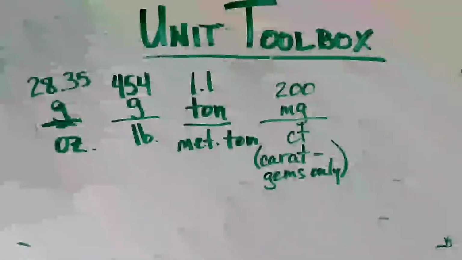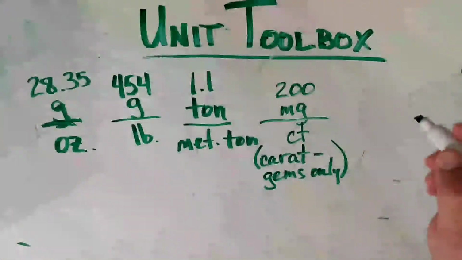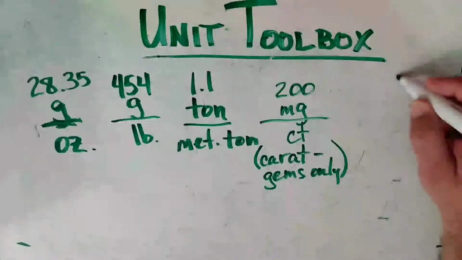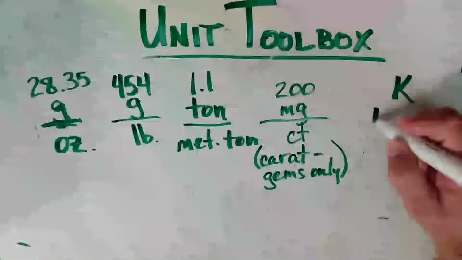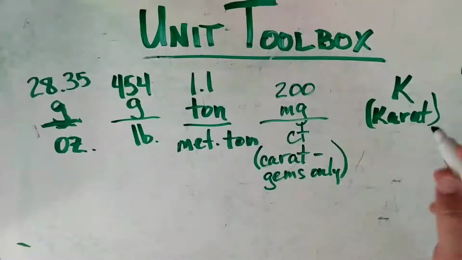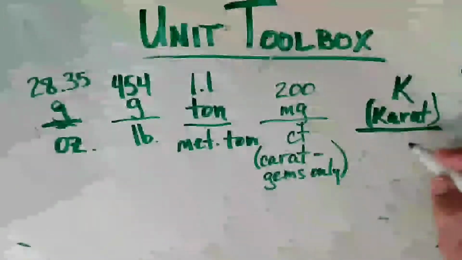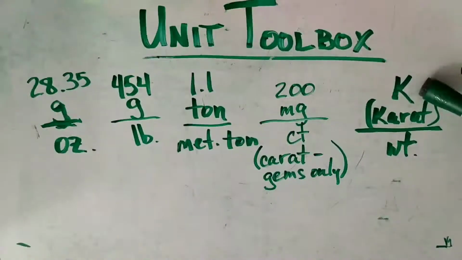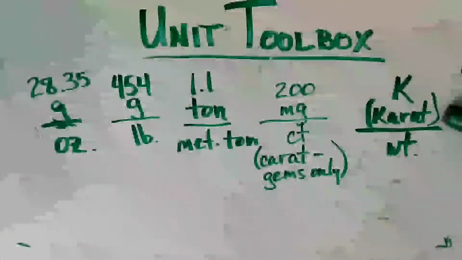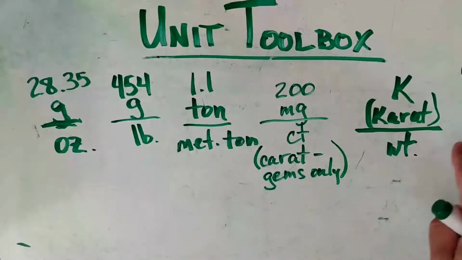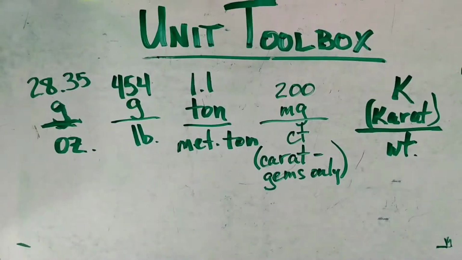Now we also have, and I'm going to do this one, a big K, which stands for carat. And notice it's spelled differently. And this is by weight. Now, the big K for carat is for gold. All right. And you should have more space over on this side. I'm going to write the next one down here.